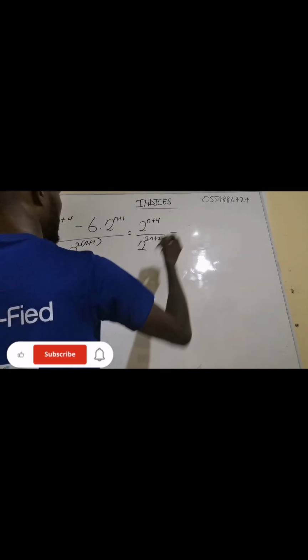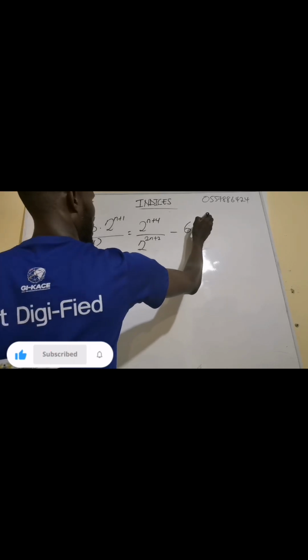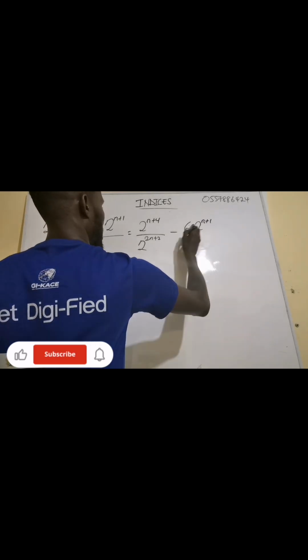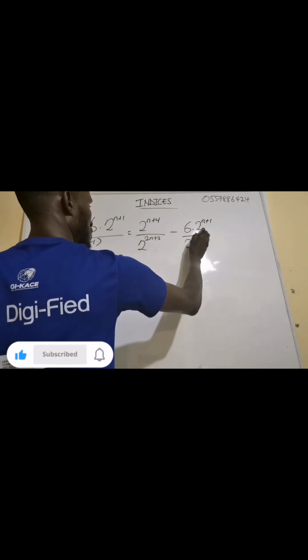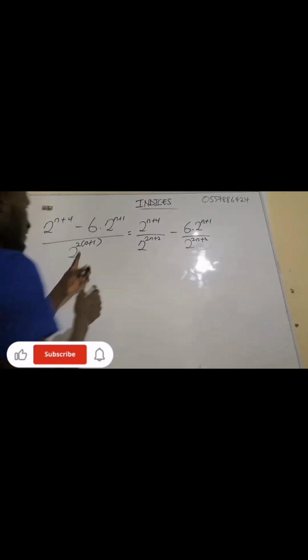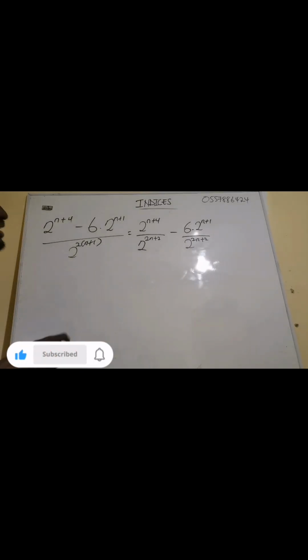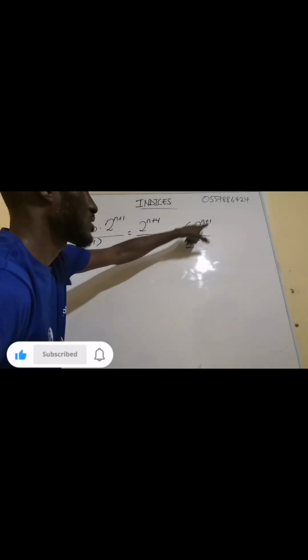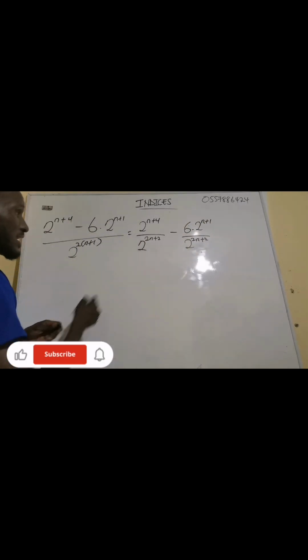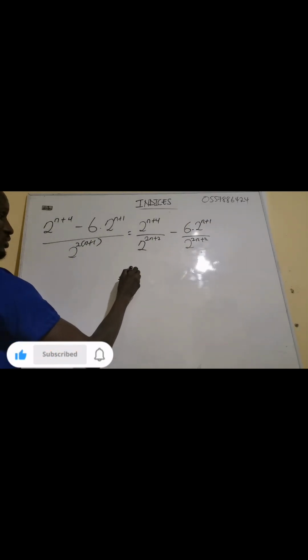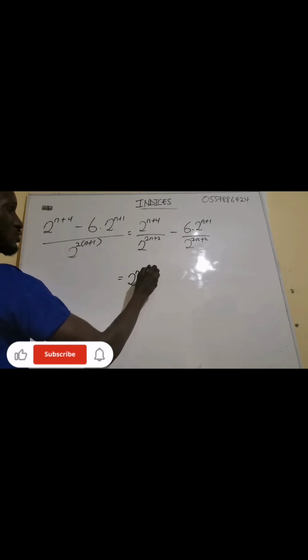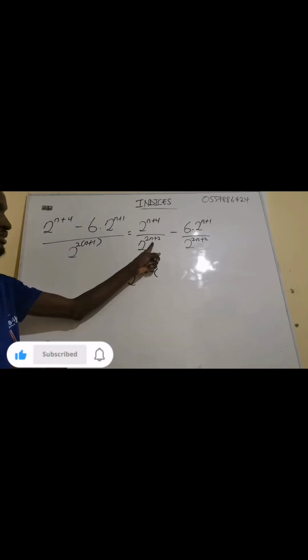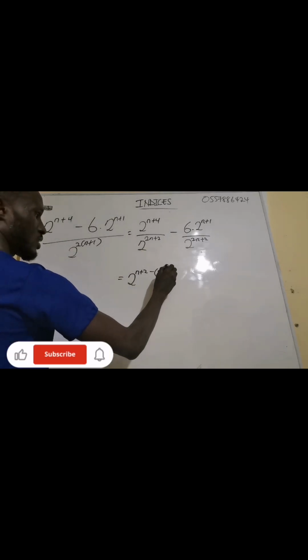Now you're going to get what? 6 multiplying 2 exponent n plus 1 divided by 2 exponent n plus 2. Don't forget that I've expanded this one. Now at this point, since this one is divided, we subtract the exponents. Now since this one too is divided, we subtract the exponents. So I'm going to get 2 exponent n plus 2 minus the denominator 2n plus 2.